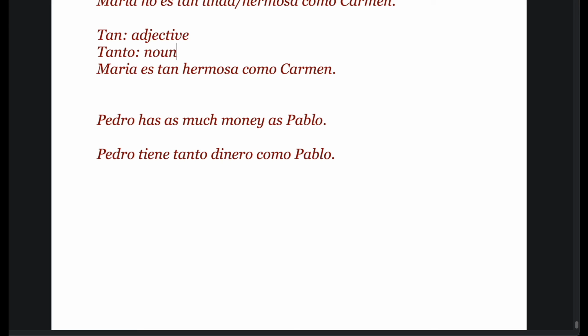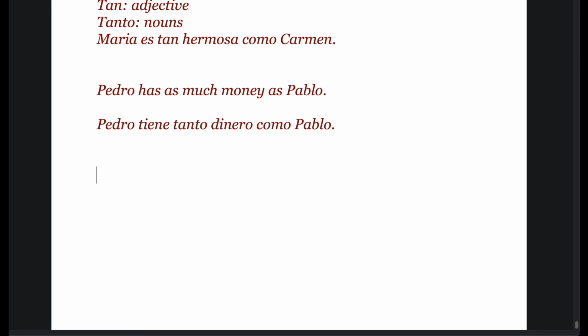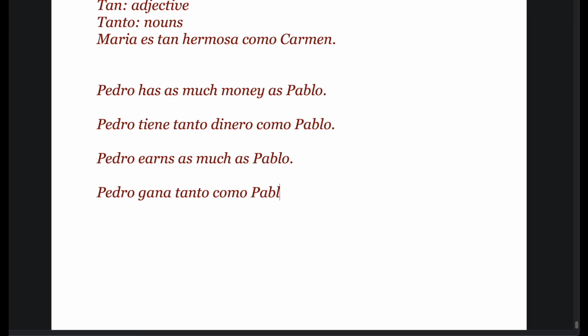Tanto is mostly for nouns. And also we can use tanto as an adverb, like Pedro earns as much as Pablo. If I write this sentence, Pedro gana tanto como Pablo. Paco come tanto como Pedro. He just eats like Pedro or as much as Pedro. Paco eats just like Pedro. And any other sentence like we.